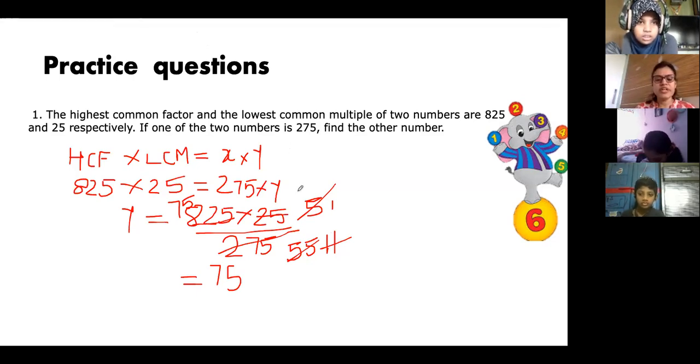So is it clear now, Safia? Now 11 got cancelled with 825 and 75 is the answer. Is it clear? Anyway, you can cancel out any way. You can cancel out 825 and 275 also.